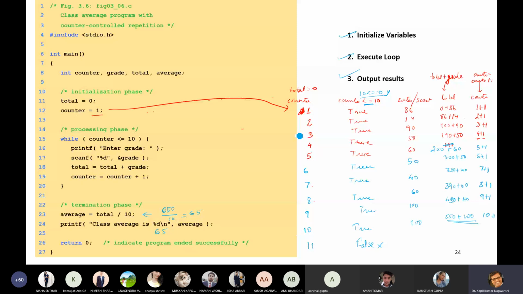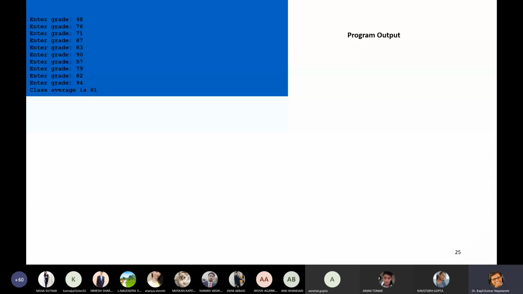After completion of all these steps, this will loop until the condition is fulfilled, and after 10 iterations, actually after the 11th check, it will jump to here. So this shows the execution sequence.